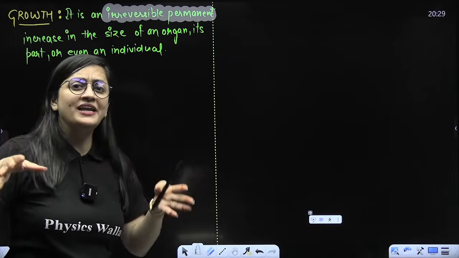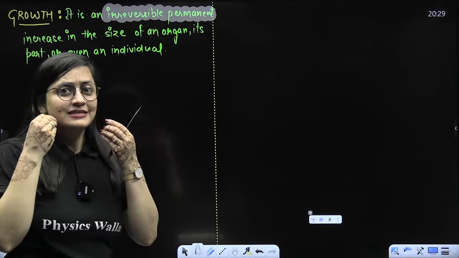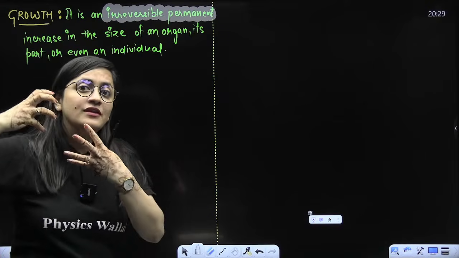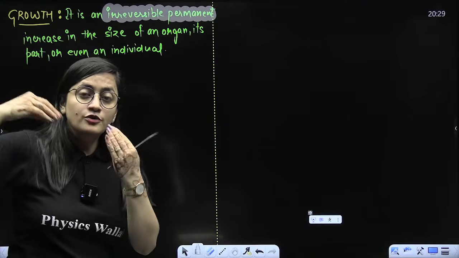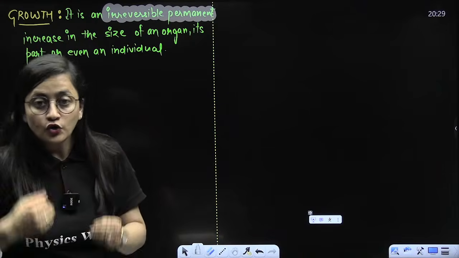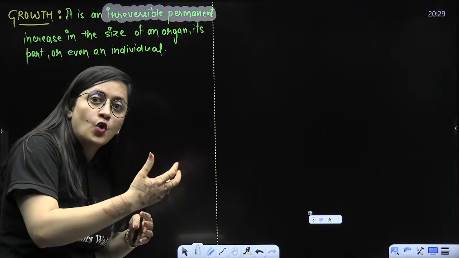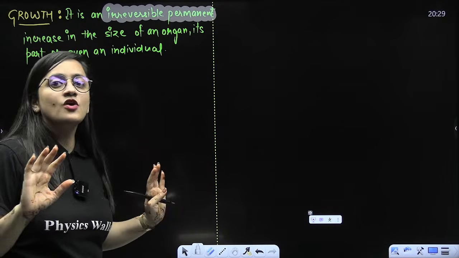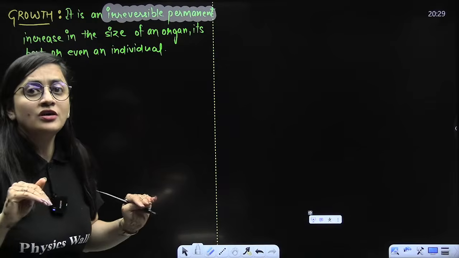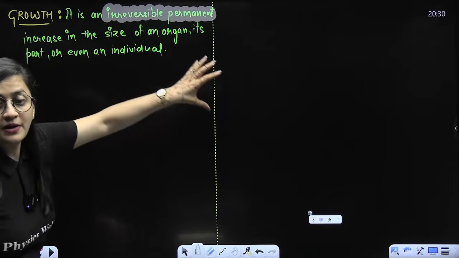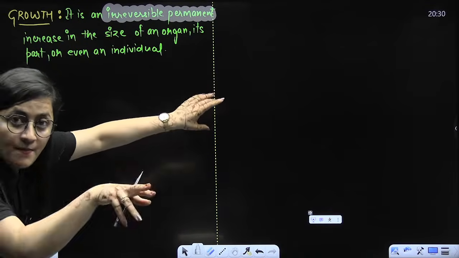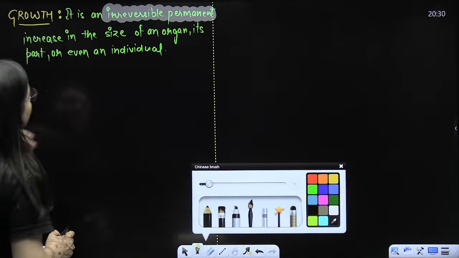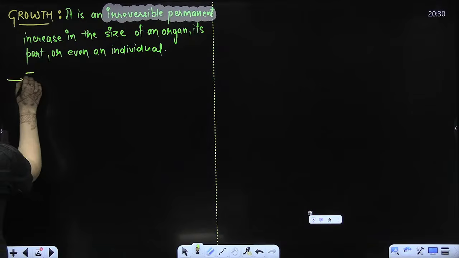If I'm grown up, I cannot reverse. I can put so many anti-aging creams, beta, but still the aging will be there. I cannot have that skin which I used to have 10 years ago. Even if I have a certain height, I cannot say, no, I want to reduce it. Not at all. Irreversible is the word, permanent is the word which you all need to focus on and remember here, right?